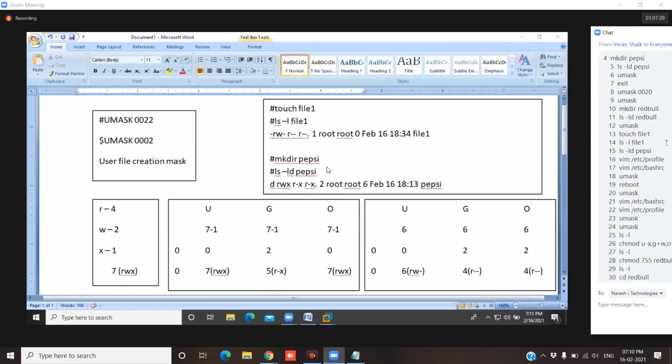Okay, tomorrow we'll do special permissions. If we have the time, then we'll start the ACLs theoretical part, access control list. So we'll do special permissions tomorrow.